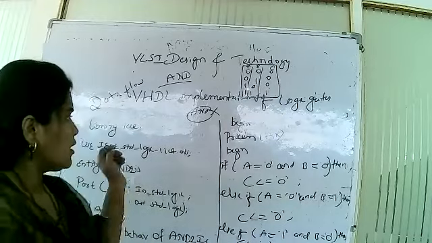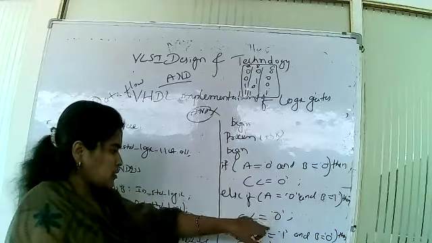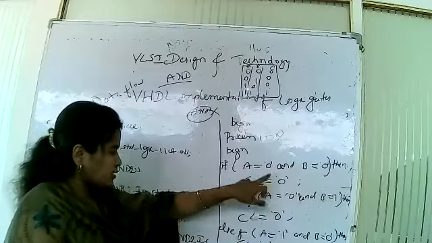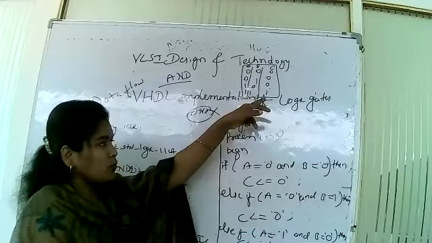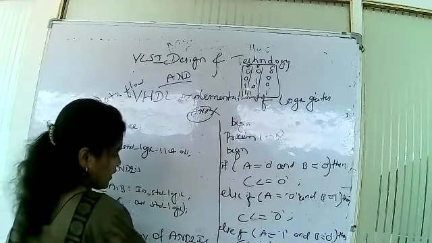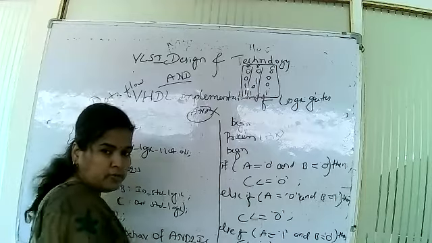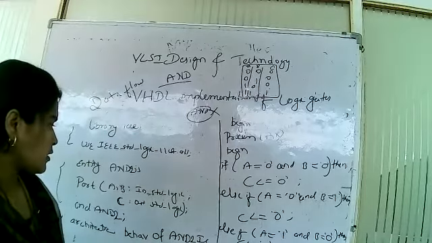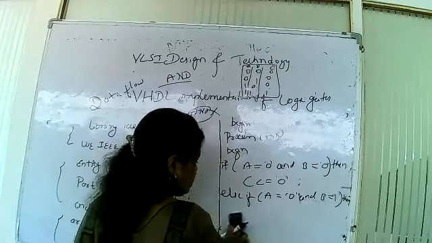See here. If it is not there, then it will come here. If it is not both this, then it will come here. If these three are not there, then what will you go for? Of course, automatically it will be the last one. So directly we will write it, there is no need to write the condition.